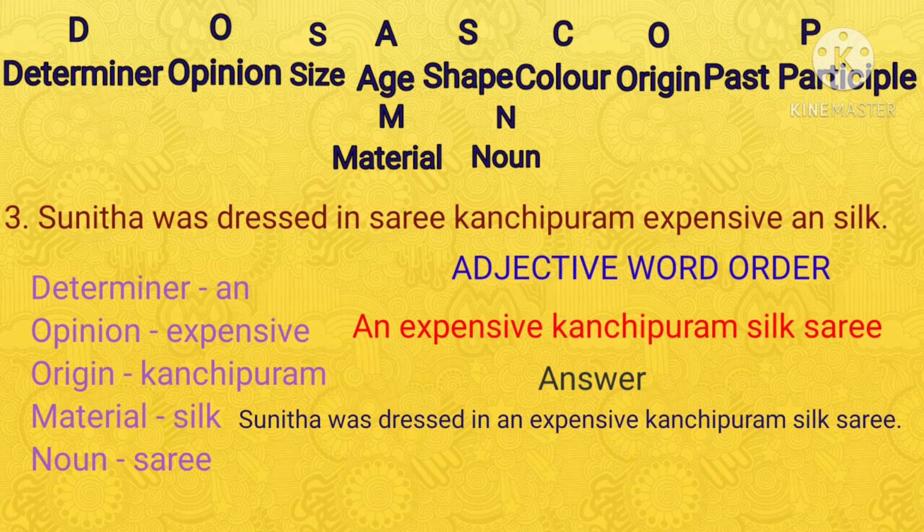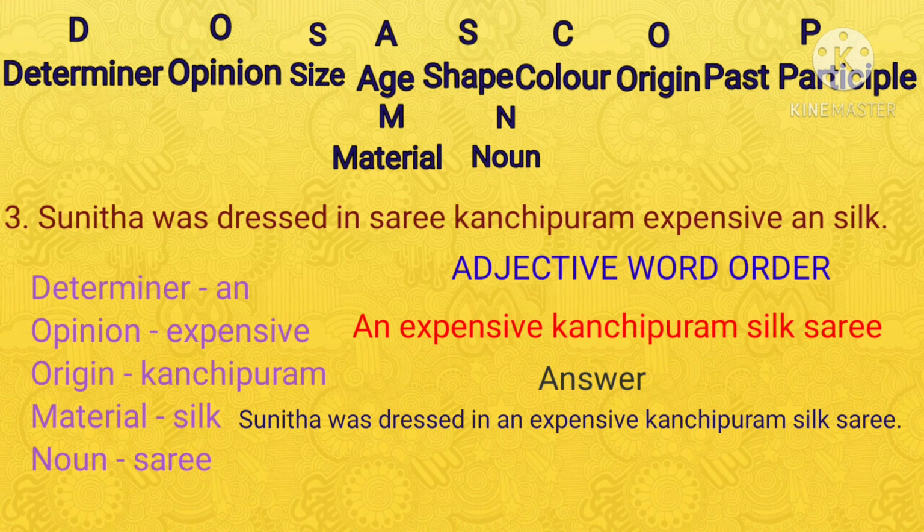Yes, any opinion here? Yes, it is there: expensive. Expensive means costly. So write down opinion, expensive. Afterwards, what do you have? S, size, no size. Age is there? No age is there. Next, shape, no shape. Color, no color. Origin is there? Yes, it is there. That is Kanchipuram. Write down Kanchipuram against origin, the place. Next, past participle. No past participle is present in the sentence.